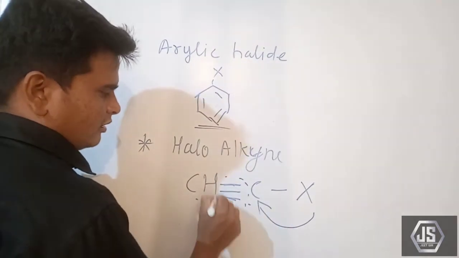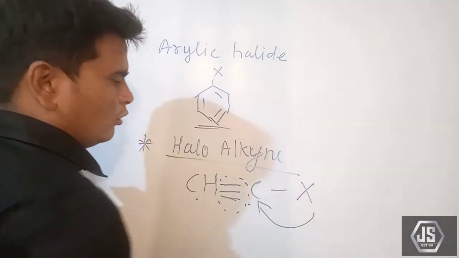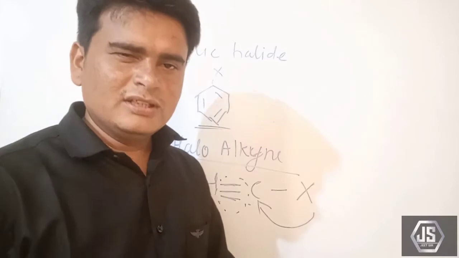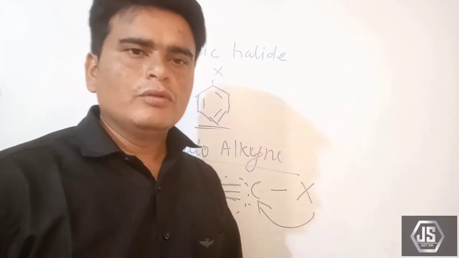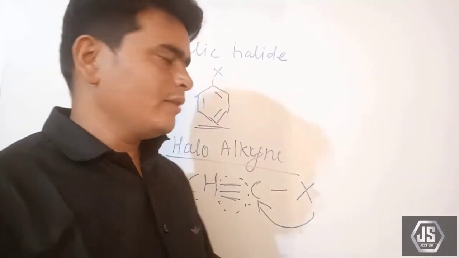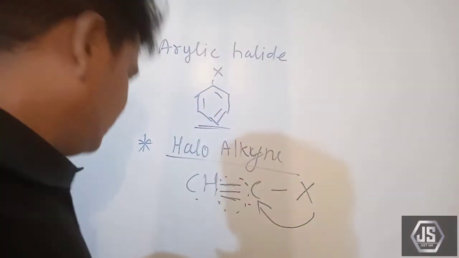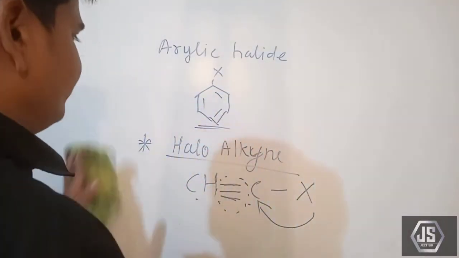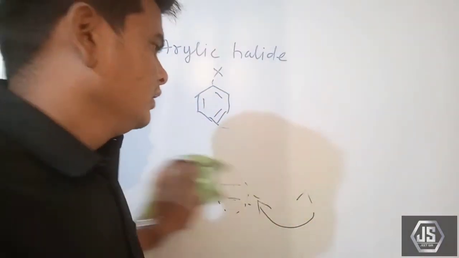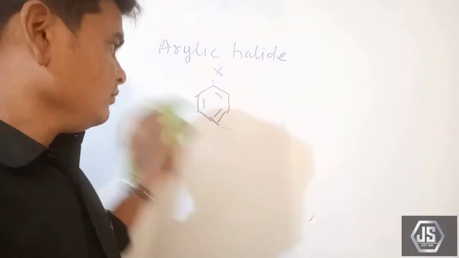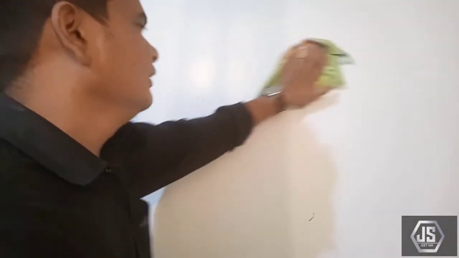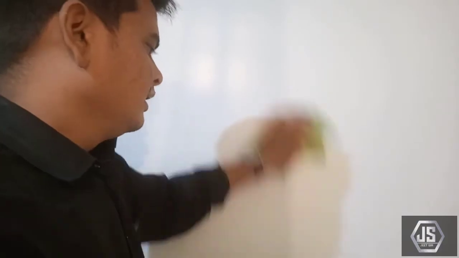Here is the triple bond. That's why it is called a haloalkyne. So these are the types of halogen derivatives, by which the halogen derivatives are formed in different ways. So this is all about the halogen derivatives and the types of halogen derivatives.